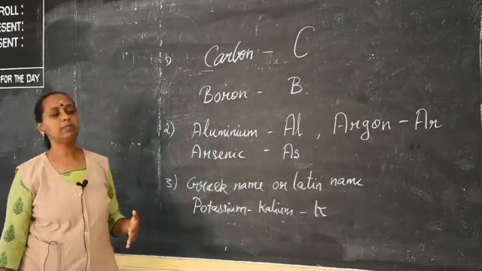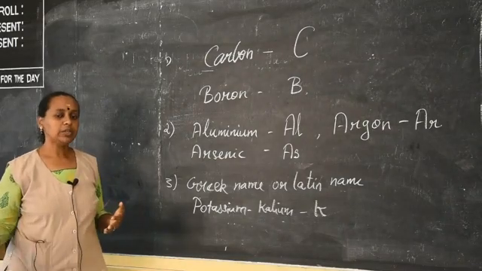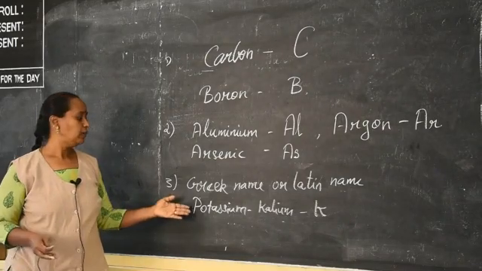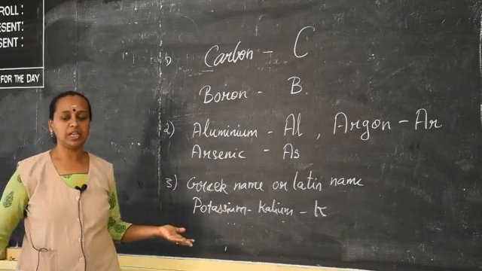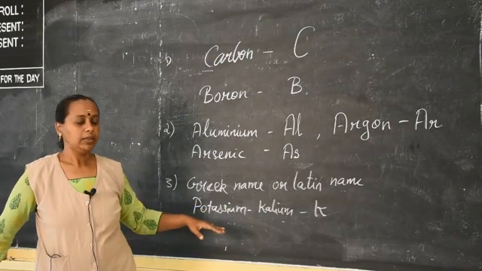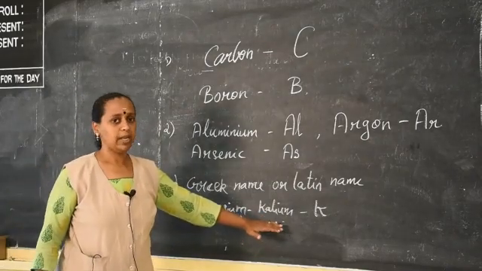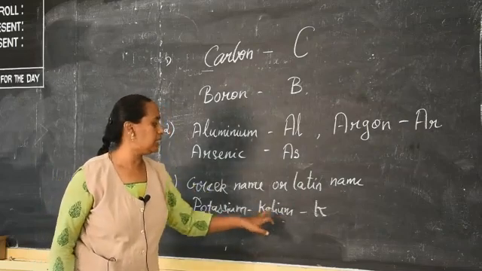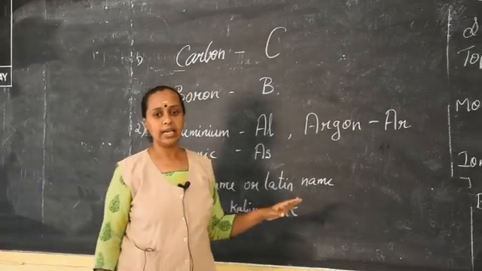Some elements are named after their Greek or Latin names. It is given in the tabular column. For example, I have written potassium. For sodium it is natrium. Like that, there are so many. The Latin name for potassium is kalium, and it is denoted by the first letter of this, K, kalium. So I hope you can understand how to write.